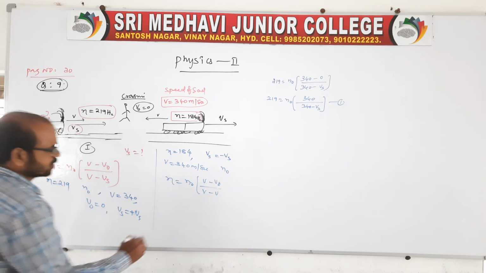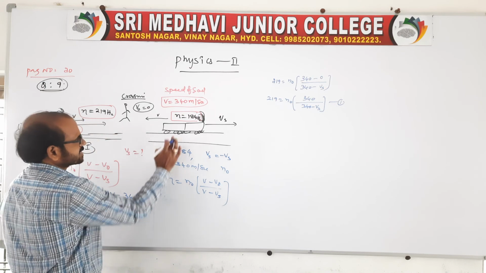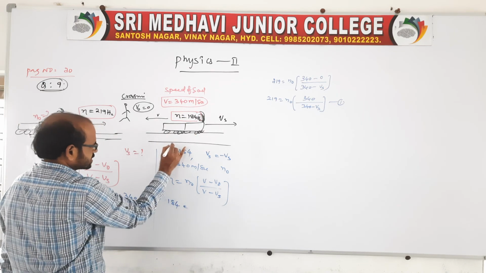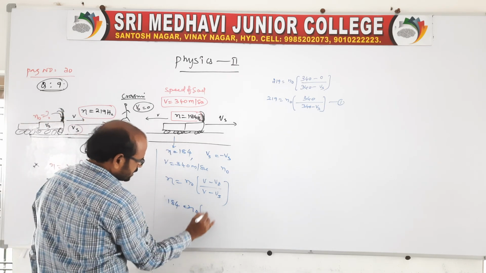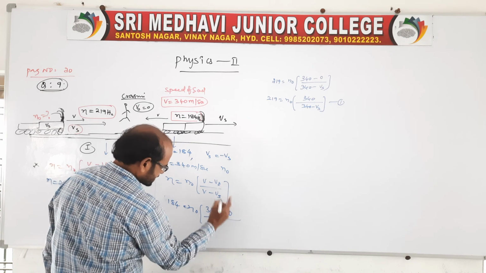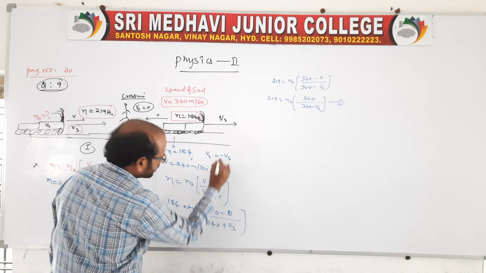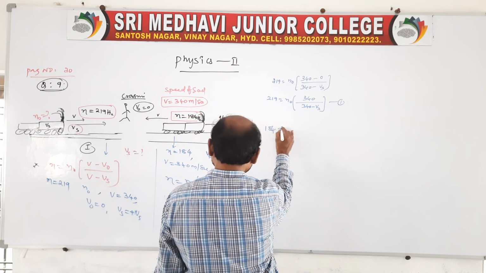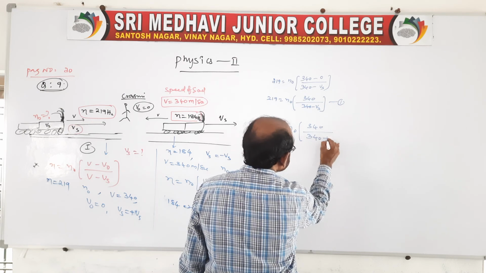Right, V minus V naught by Vs. So now you write here n is equal to, that is you take as the second situation, here the n is 184 for this situation. So 184 is n naught into 340 minus V naught, you take V naught as 0, because in this case also it is 340 minus of minus, it becomes plus, because both are in the opposite direction. From here you take 184 is equal to n naught into 340 by 340 plus Vs.